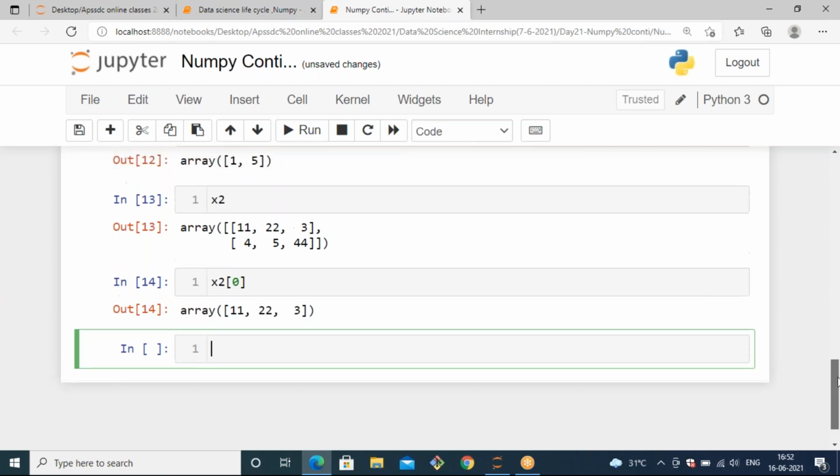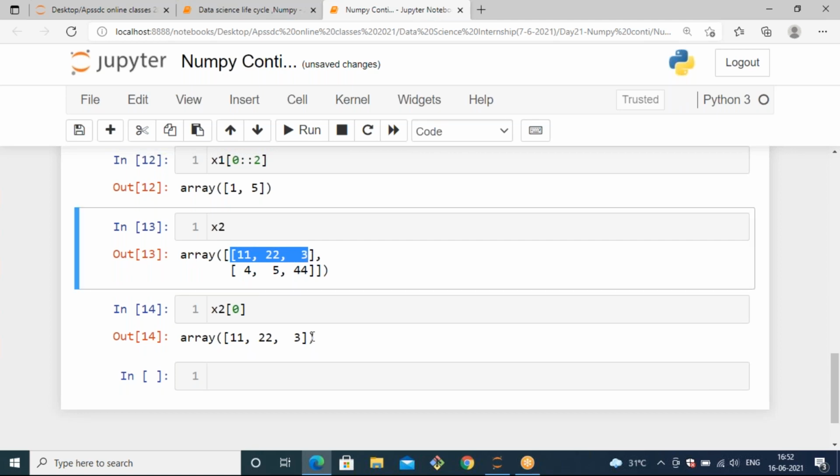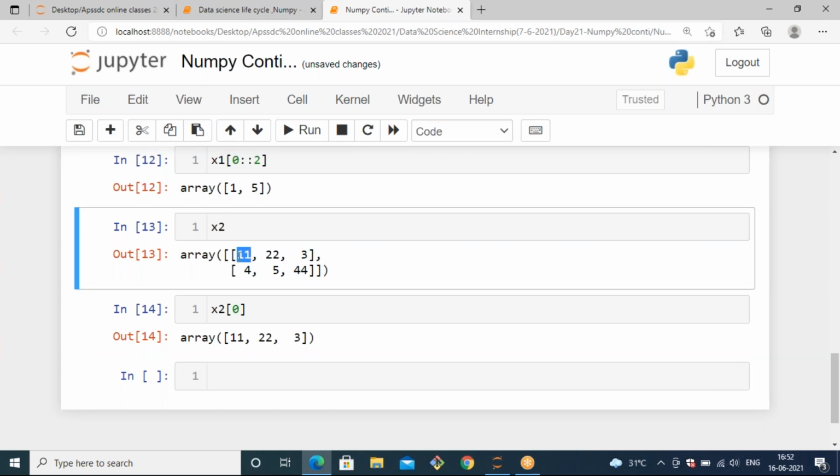Then you will get that 0th index row, which is 11, 22 and 3. Now if you want to get only your first column, the first column values are 11 and 4. If you want to get those first column values, you need to separate them.